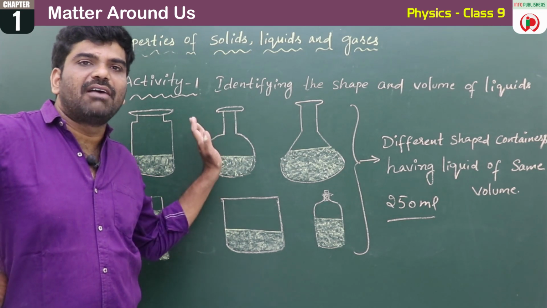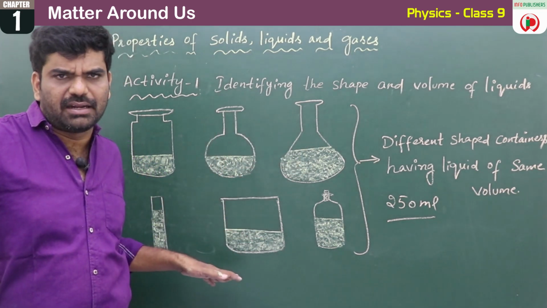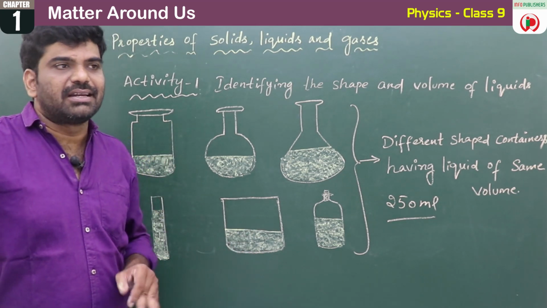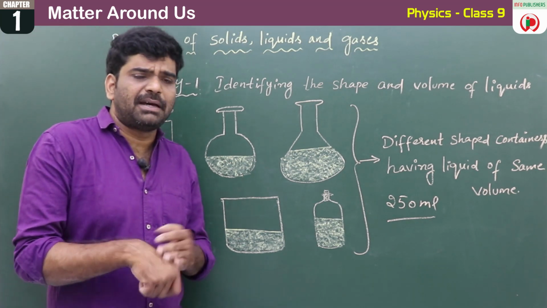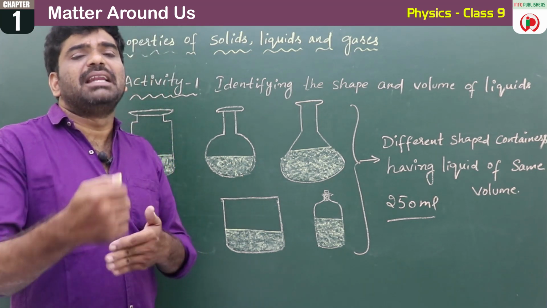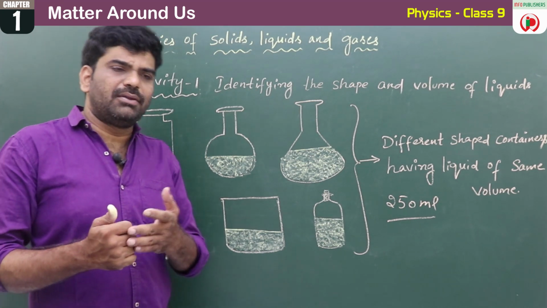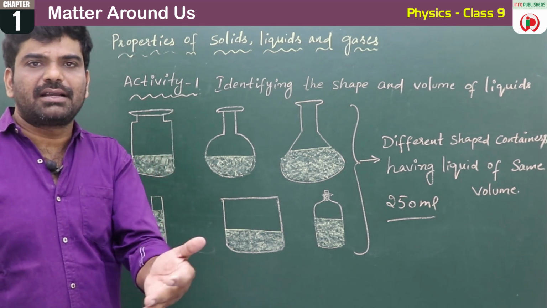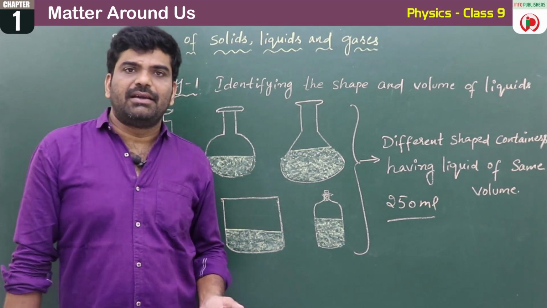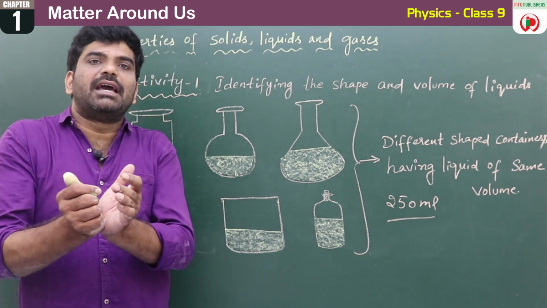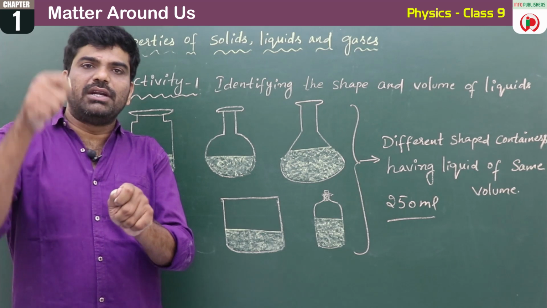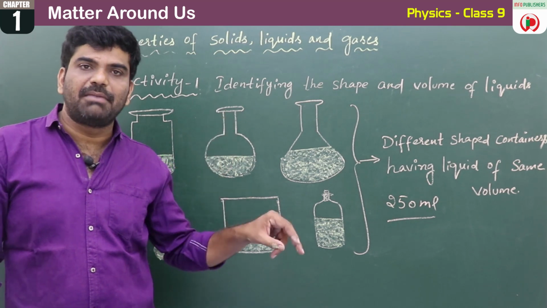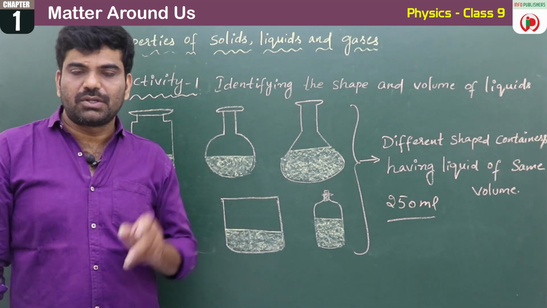To pour liquid of the same volume into all the different shaped containers, we need a measuring jar. Children, usually you can see the person who sells milk. You can see milk packets, but some people sell milk directly with the help of a measuring jar. If you want only 250 ml, they will have that jar. If you want 500 ml, they will have a 500 ml jar. So that is the measuring jar.